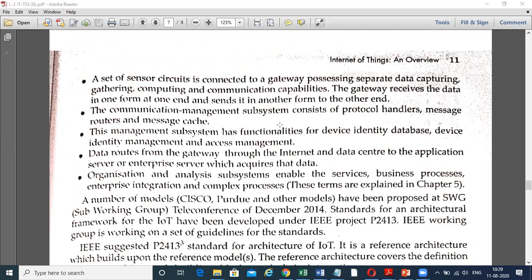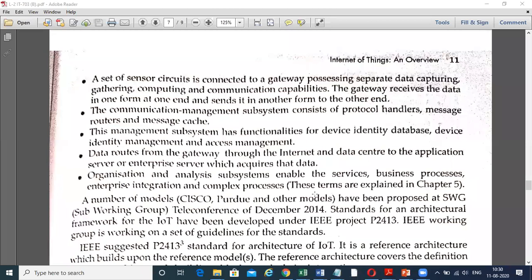The gateway receives the data in one form at one end and sends it in another form to the other end. The communication management subsystem consists of the protocol handler, message router, and message cache. The management subsystem has functionality for the device identity database, device identity management, and access management. The data routes from the gateway through the internal and data sources. The data center organize and analyze subsystem enables the services, business processes, and enterprise integrations.